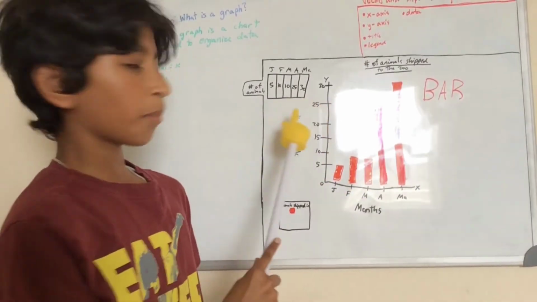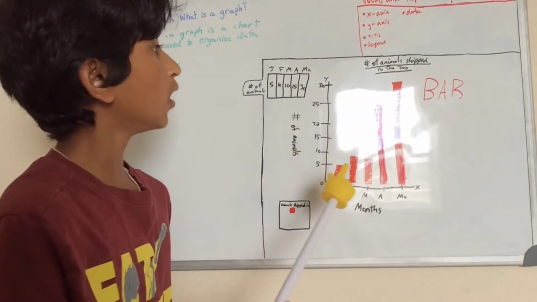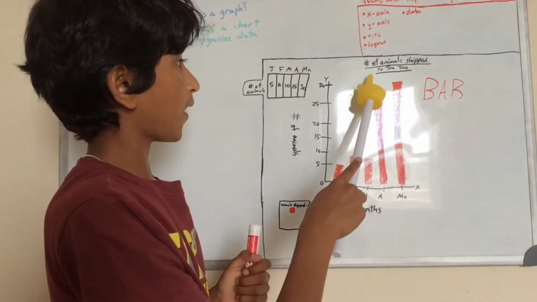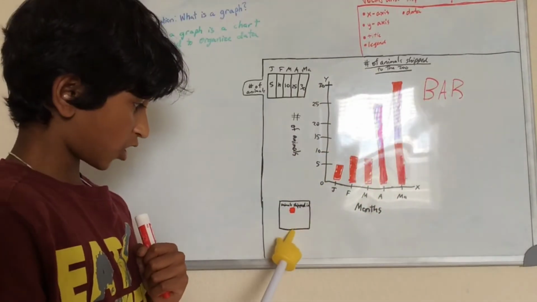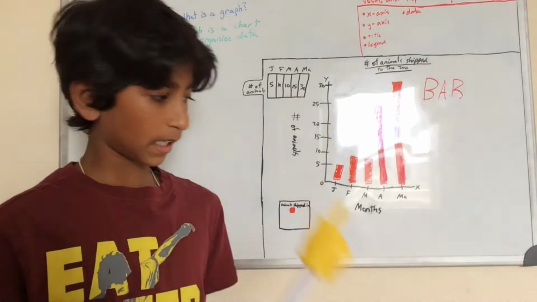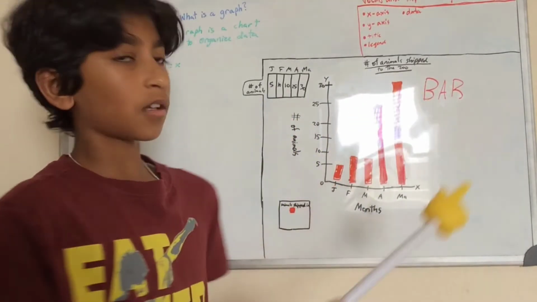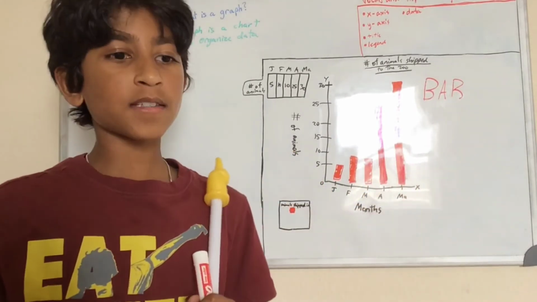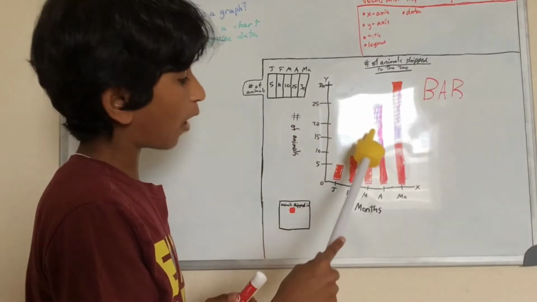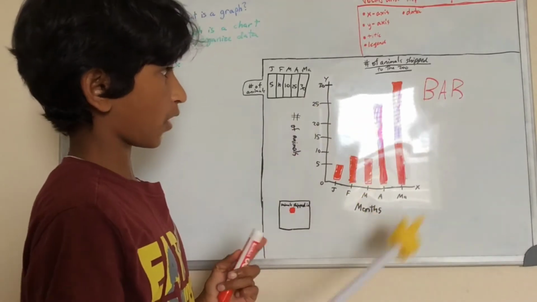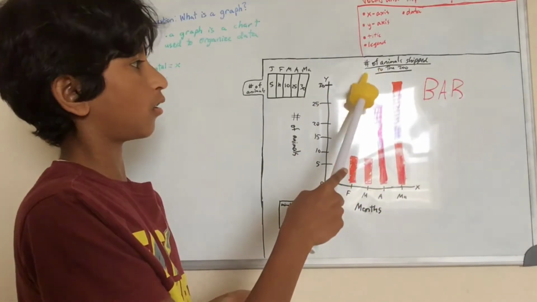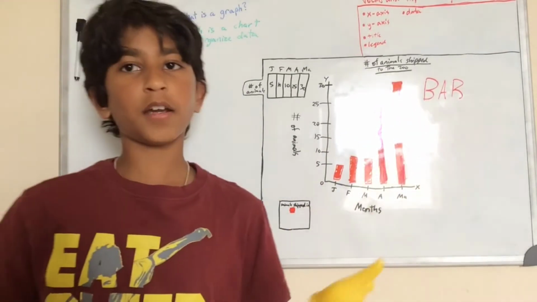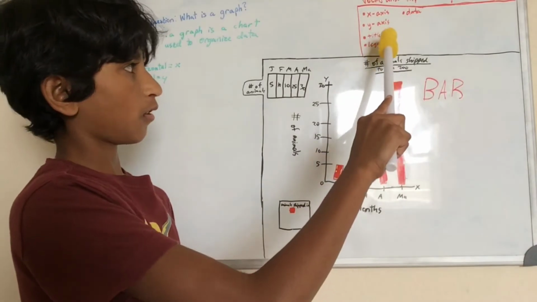Okay, so now we have completed our graph, as you can see here, and I forgot to actually tell you about 2 things. 1, the title, and 2, the legend, or the key. So the title is the title of the graph, so the name of the entire graph, and that has to relate to what our graph is about. So our graph is about number of animals shipped to the zoo. And that's our title. So that's basically the title is the name of the graph, and that's our vocab word.